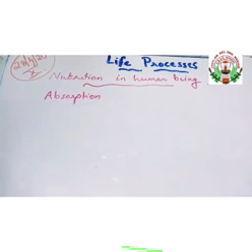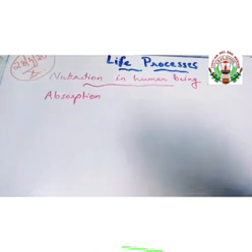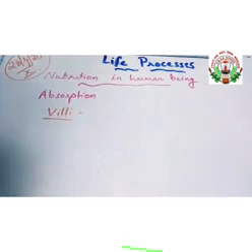the food is absorbed. What is absorption? The process of mixing the digested food into the body fluid is called absorption. This takes place mainly in the small intestine. The small intestine is the site of major absorption. The walls of the small intestine have finger-like projections called villi. This increases the area for absorption.